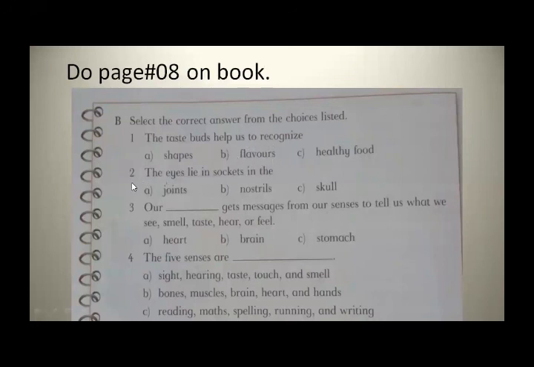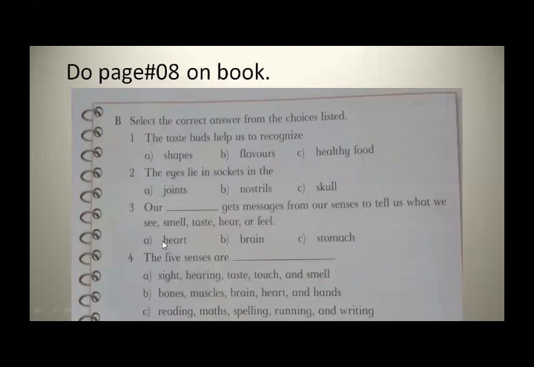Now the second, the eyes lie in the sockets in the joint, nostril, skull. Yes, the eye lies in the socket in the skull. Now the third blank: our dash get messages from our senses to tell us what we see, smell, taste, hear or feel.